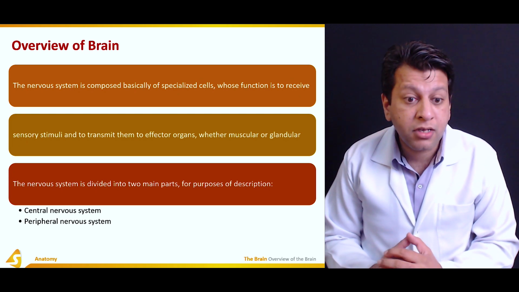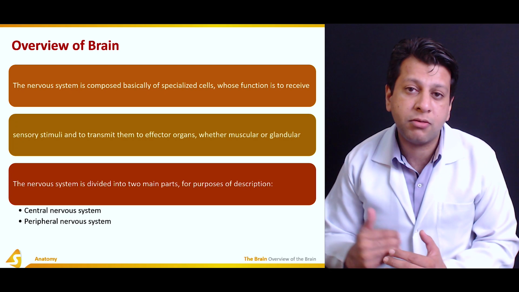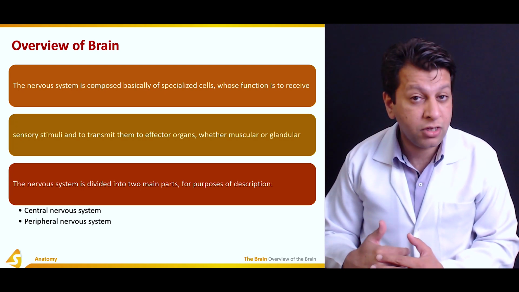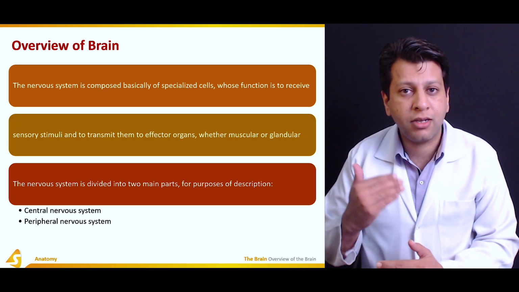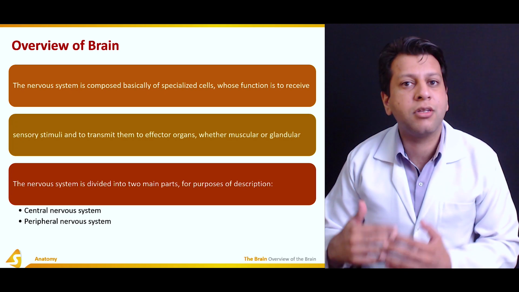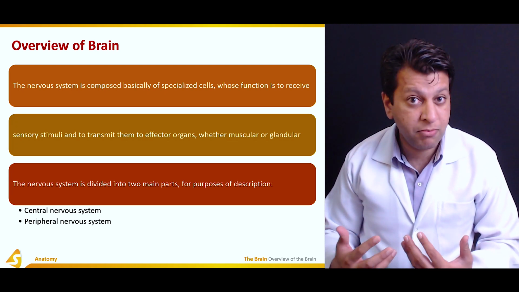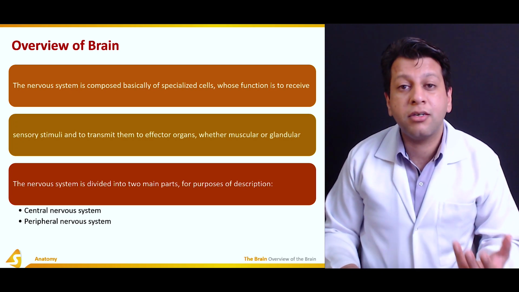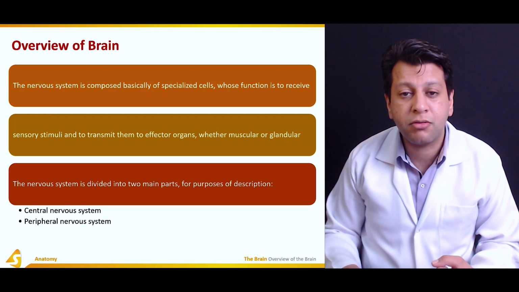If we are hearing something or sensing something, that is actually transmitted to the muscles or my glands. If I smell delicious food, automatically my brain connects this, and the effector organ is the glands in the mouth, which get stimulated and become watery. So what parts make it central? What is the central nervous system composed of, and what is the peripheral nervous system?